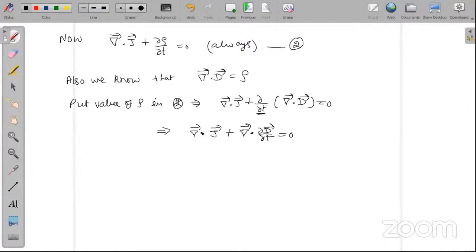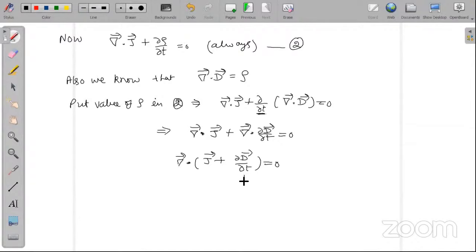Now this del vector I can take common. So del vector is outside and the dot product will be here: J vector plus curly D by curly t is equal to 0. Is it okay? You know that only two things which have the same unit can be added or subtracted.